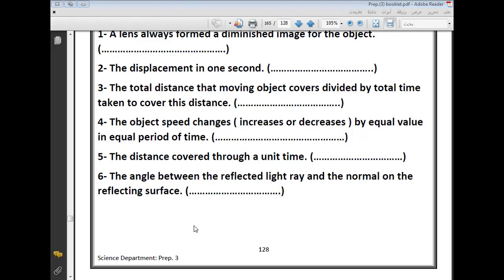Yeah, here I am talking about the total distance divided by total time. Muhammad, can you answer the question? Muhammad, can you hear me?